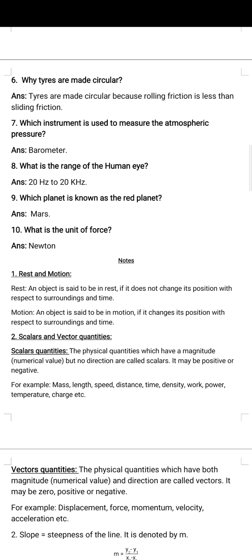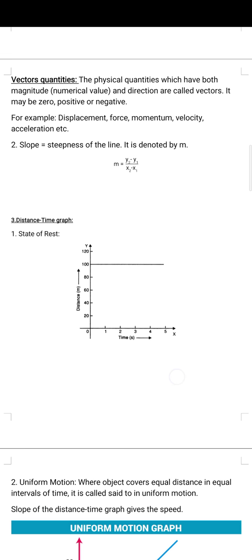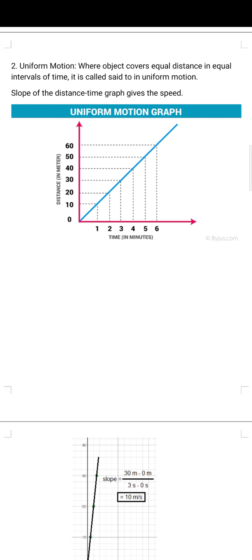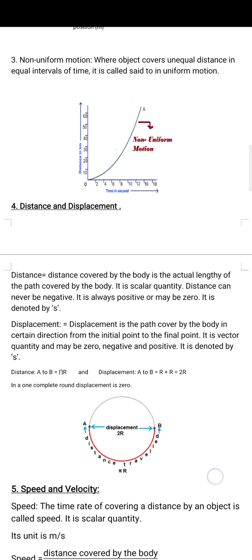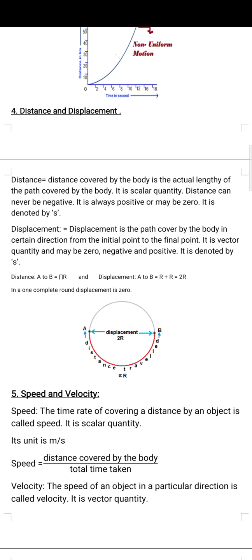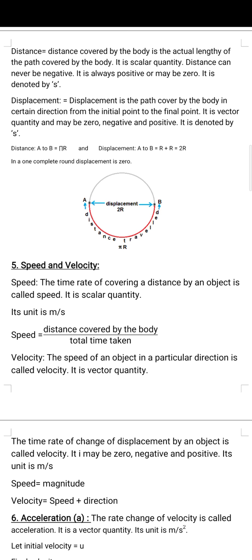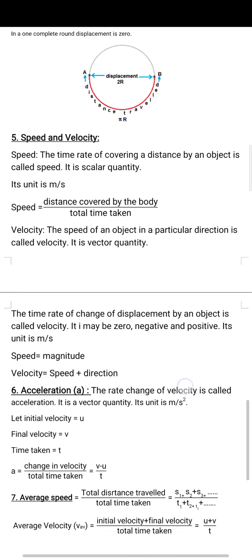Next one, these are the notes, and in the notes we will study the different terms: rest and motion. What is the difference between rest and motion? Scalar and vector quantity, then distance-time graph, then we have uniform motion, and what does the slope give? And the next one, non-uniform motion and their graphs, and distance and displacement. What is the difference between distance and displacement? Next one, we have speed and velocity. What is the difference between speed and velocity, and where do we use the terms speed and velocity?